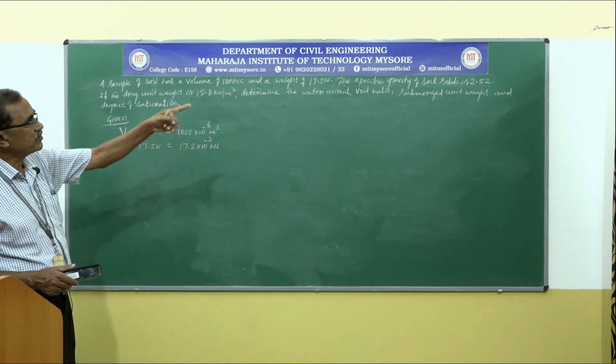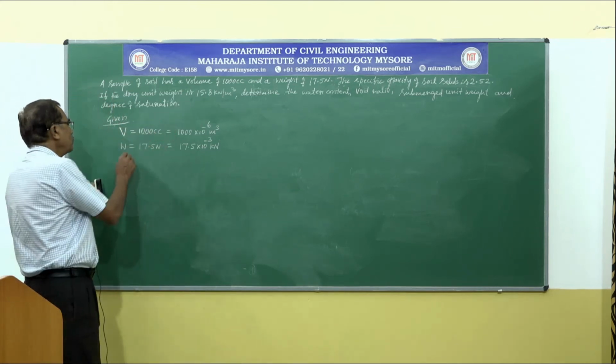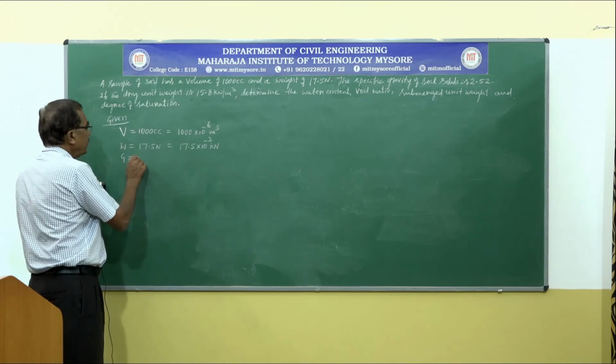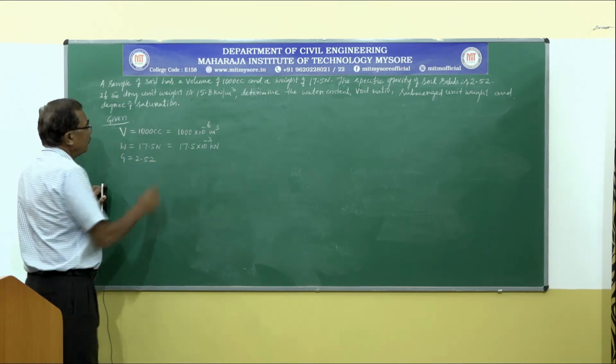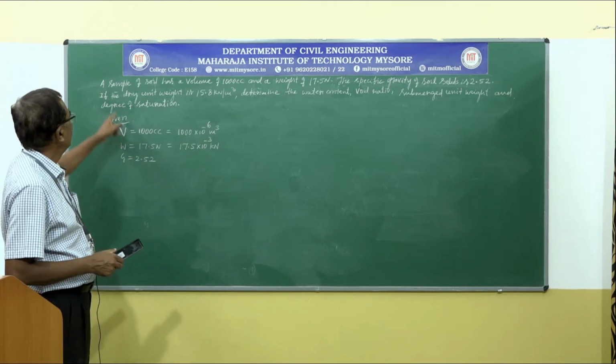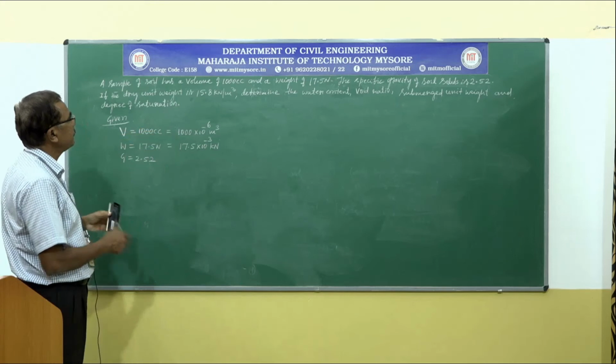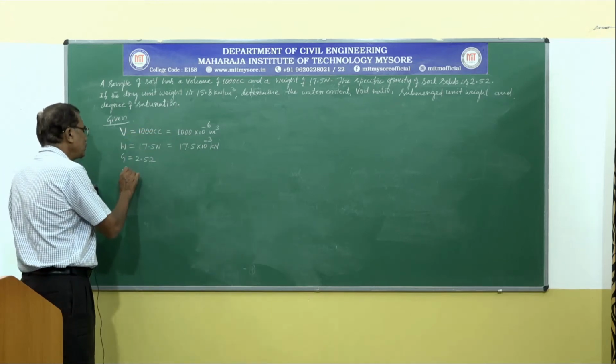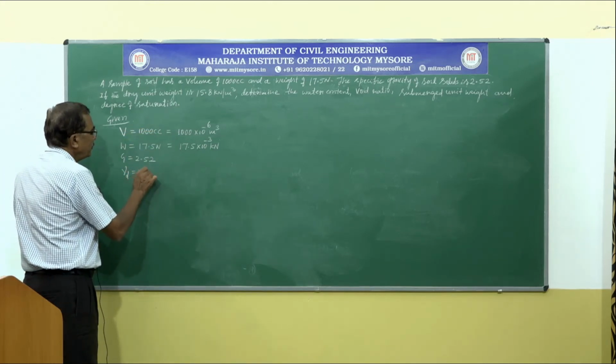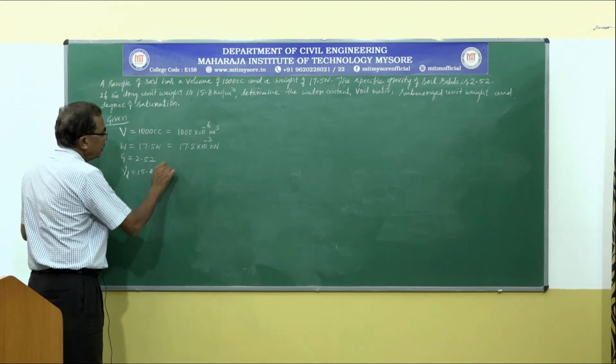Next, the specific gravity of soil solids is 2.52, G is equal to 2.52. Next, the dry unit weight of soil is 15.8, gamma D is equal to 15.8 kilonewton per meter cube.